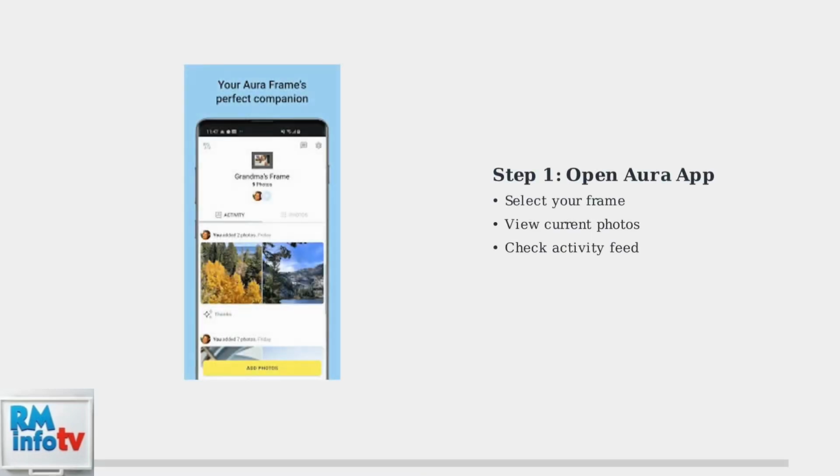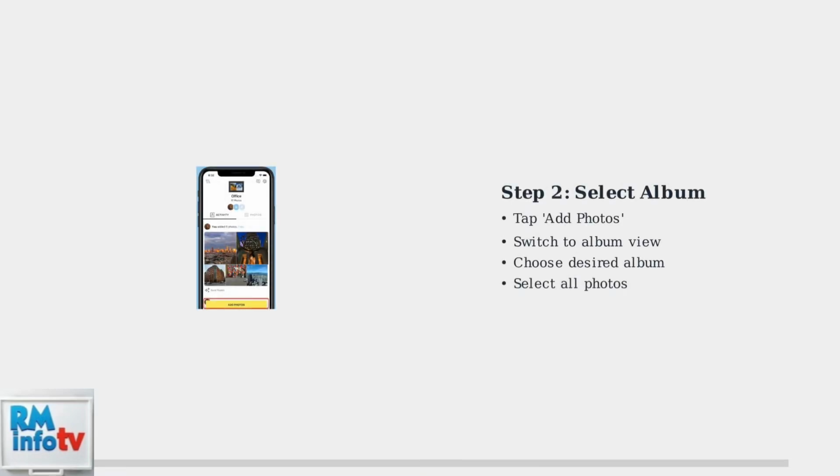To enable Auto Add, start by opening the Aura app and selecting your frame. You'll see the main interface with your frame's current photos and activity feed. Next, tap the Add Photos button and switch to Album View. Choose the album you want to sync with your frame.